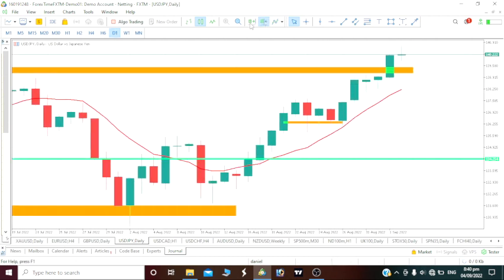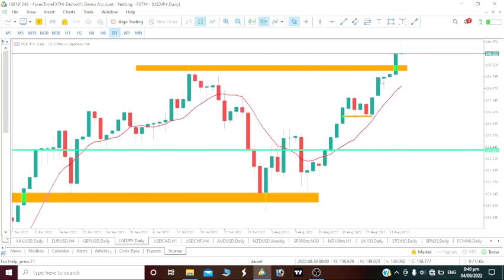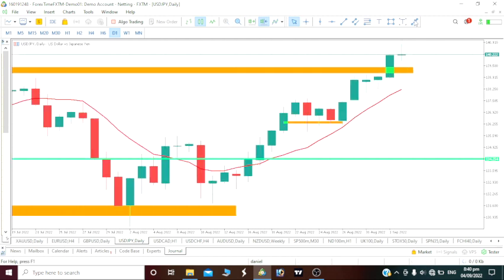Now let's see it on our daily time frame. If you are actually following this channel, you would have seen how we predicted this move, how our price would get to these highs here. We all know how we predicted it. So there was an impulse move here. We had a correction here. Another impulse move, and there was a correction here. I'll call this an impulse move here and a little bit of a correction.